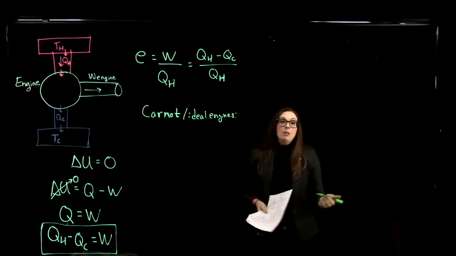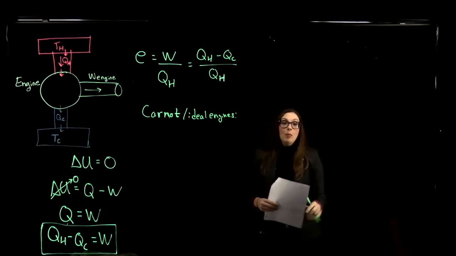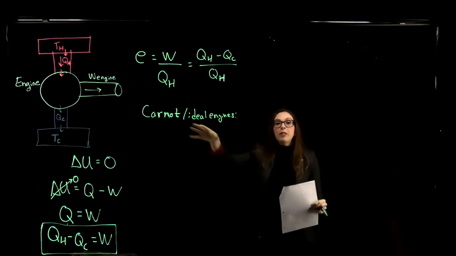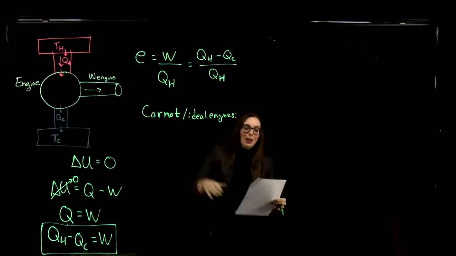It turns out that it's impossible to have a 100% efficient engine. The best that we can do are engines that we call ideal engines, or they're sometimes called Carnot engines, spelled C-A-R-N-O-T.